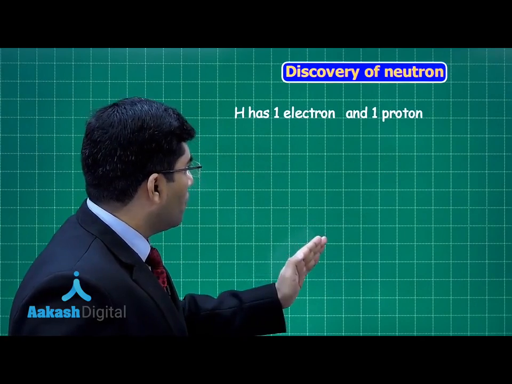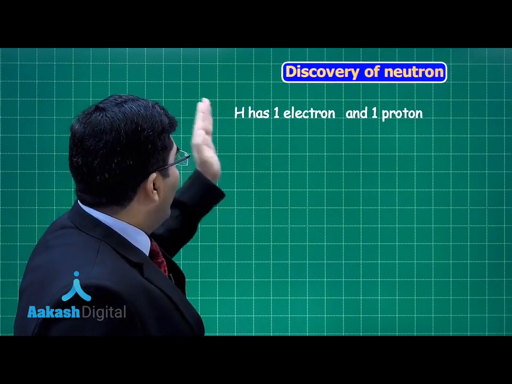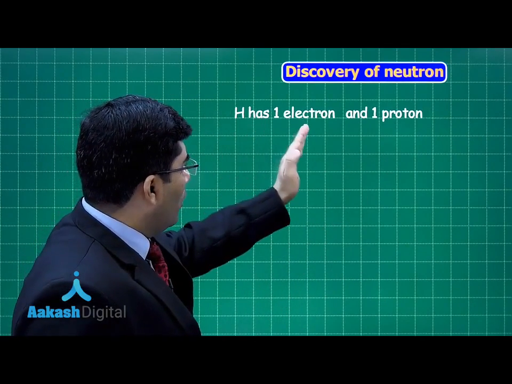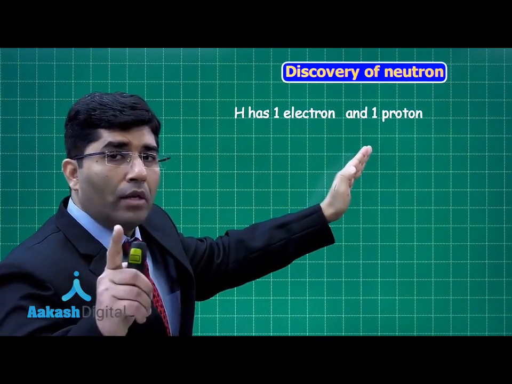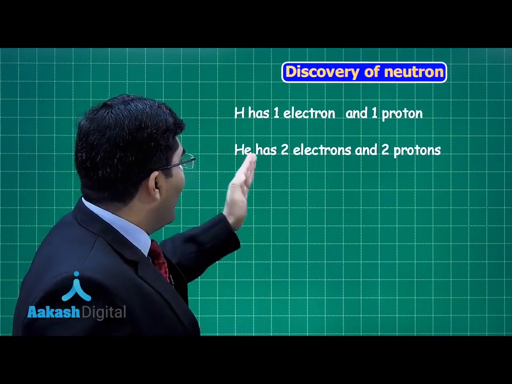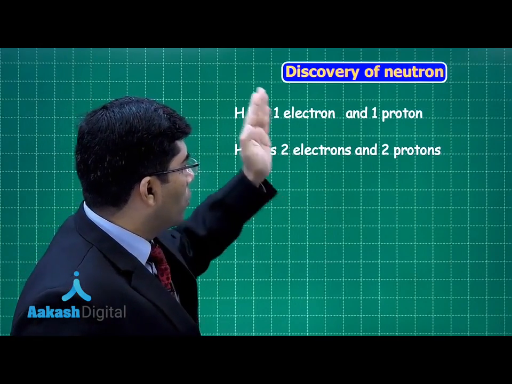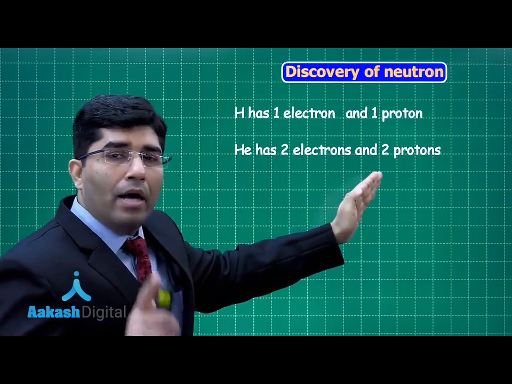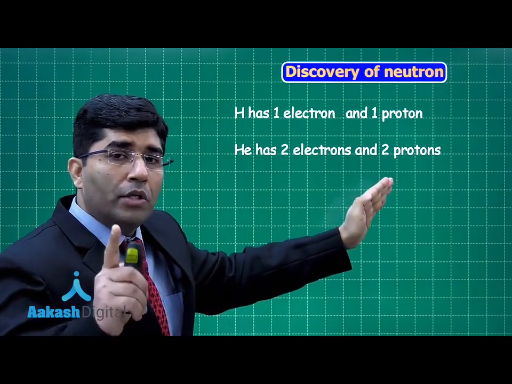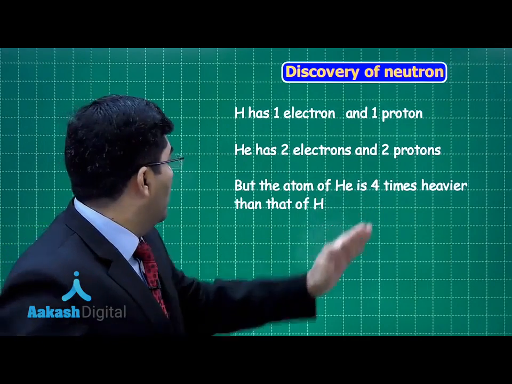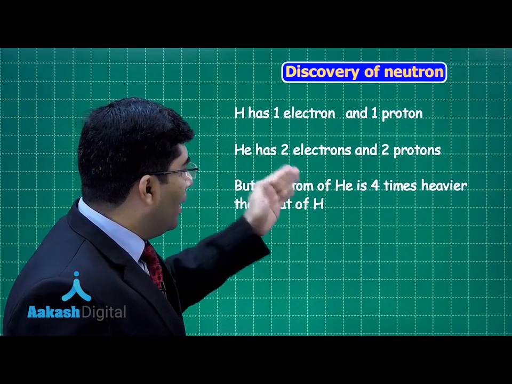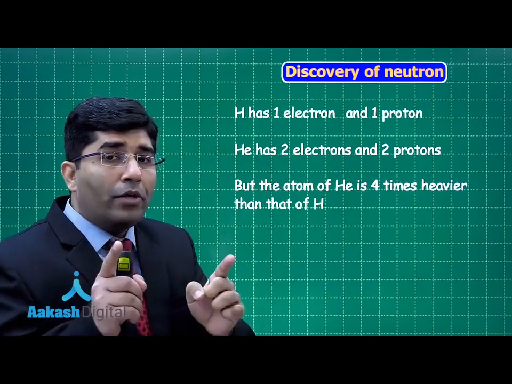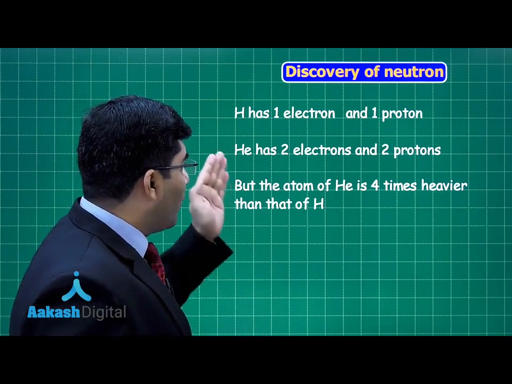Now, hydrogen has 1 electron, 1 proton. The hydrogen atom is neutral. Helium has 2 electrons, 2 protons. They know this. And helium is also neutral. But experimentally they found that the atom of helium is 4 times heavier than that of hydrogen.